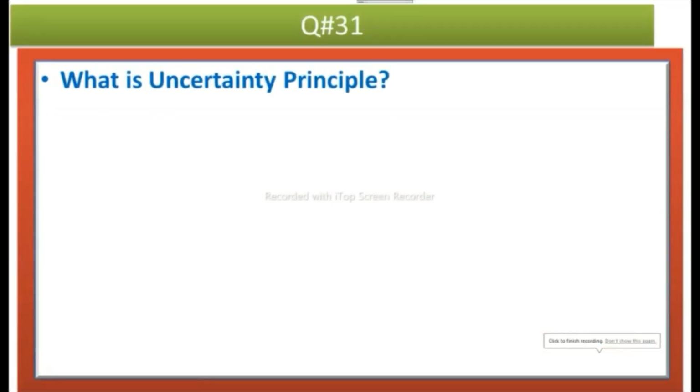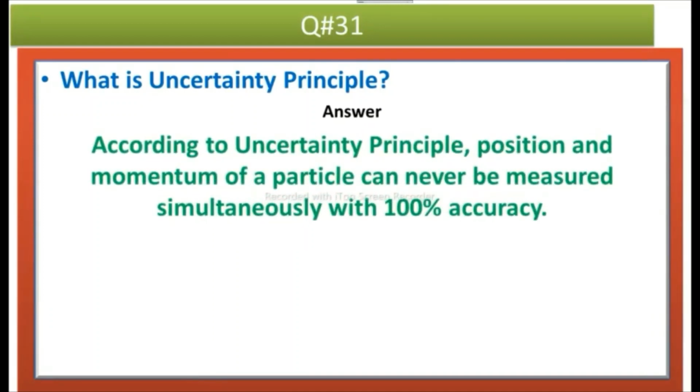Question number 31 is, what is uncertainty principle? Answer is, according to uncertainty principle, position and momentum of a particle can never be measured simultaneously with 100% accuracy. This is called uncertainty principle.